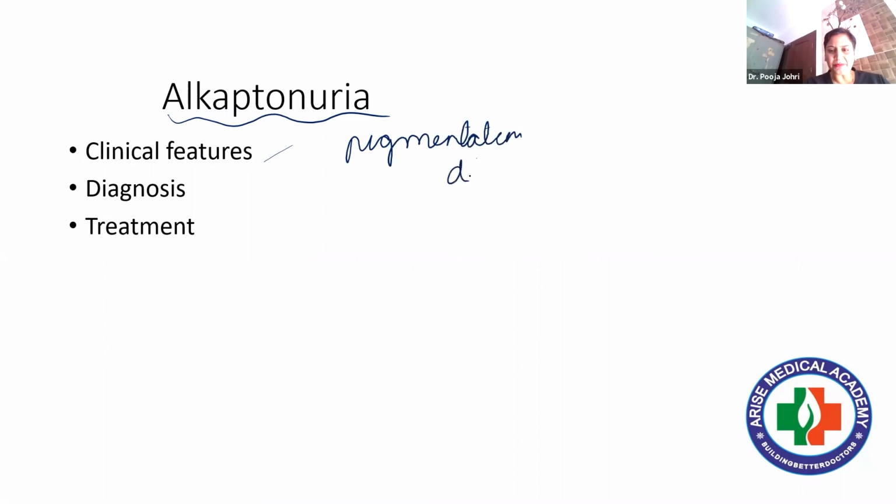Pigmentation is due to alkaptone-type substances in the intervertebral disc, in the nose, in the ear. If we talk about diagnosis of this, just now I told you how we can diagnose, right? So this is actually alkaptonuria. And if we talk about treatment of this, simple.